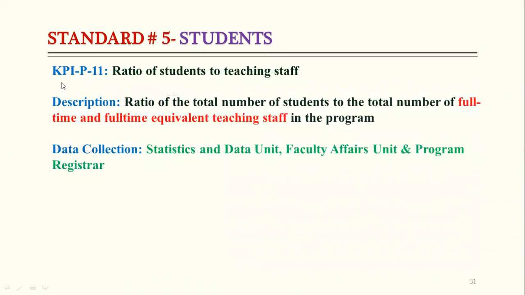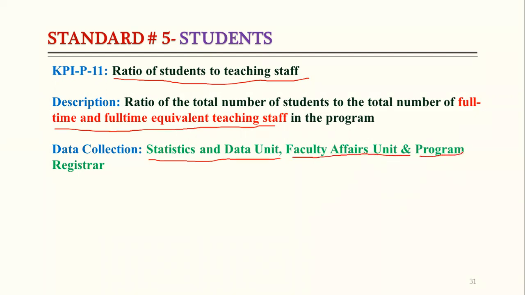Now, KPI number 11, the ratio of students to teaching staff, is also very easy to calculate. That is related to standard number 5, students. It is the ratio of the total number of students to the total number of full-time and full-time equivalent teaching staff. So from where can we collect this data? We have one unit called the statistics and data unit. We have the faculty affairs unit, and we have the program registrar. So we can contact these units and get the data about how many teaching staff we have and how many students we have in total.